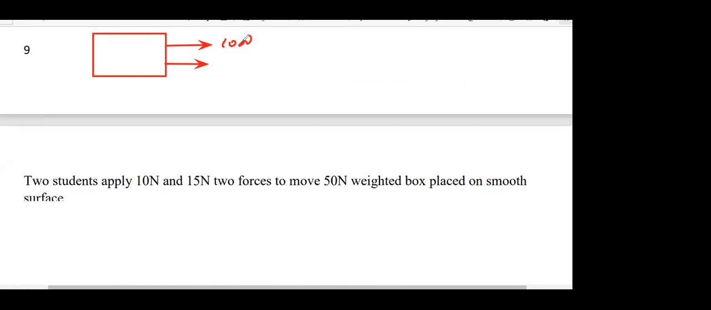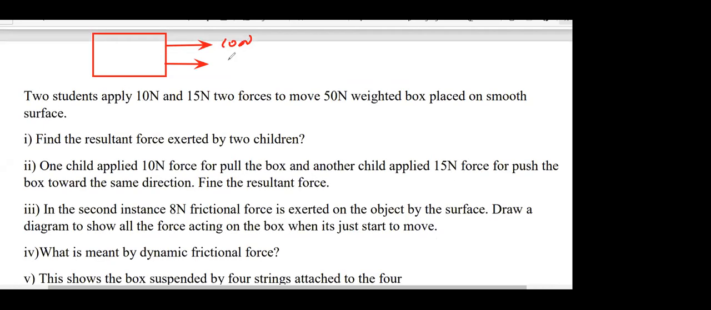Right. So it is placed on a horizontal surface like this. There's a block. Two students applied forces, and the weight is 50 Newton. A box is placed on the smooth surface. Smooth means no friction. Remember, in the exam, if they give smooth, that means friction is assumed to be 0. Now they ask, find the resultant force. Who can give me the answer for part 1?